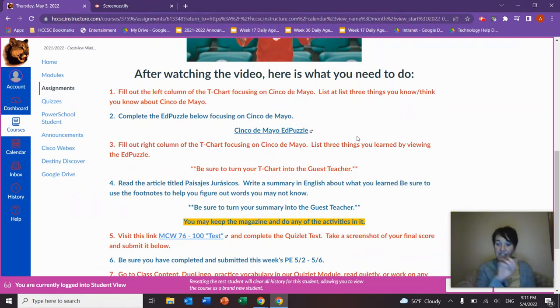On the summary, it asks for your name and then the title of the article, and it also asks for the article source. The article source is ¿Qué tal? ¿Qué tal is the name of the magazine, and article source just means where was this article coming from? Because at some point we may do an article from a different magazine, and I want to make sure that I know which magazine it came from.